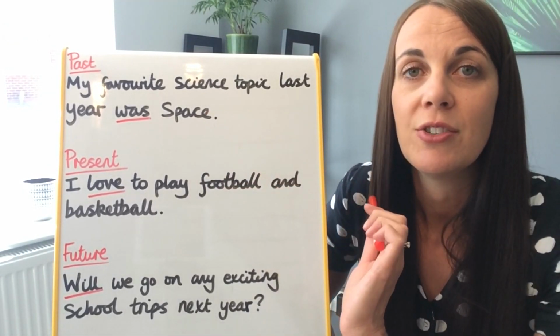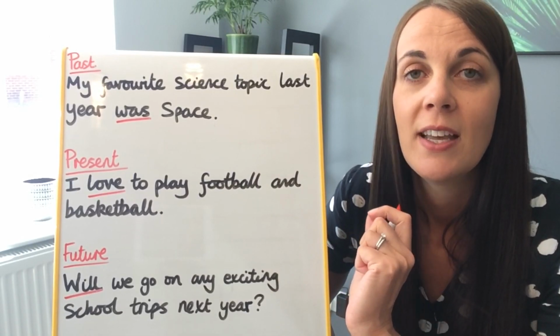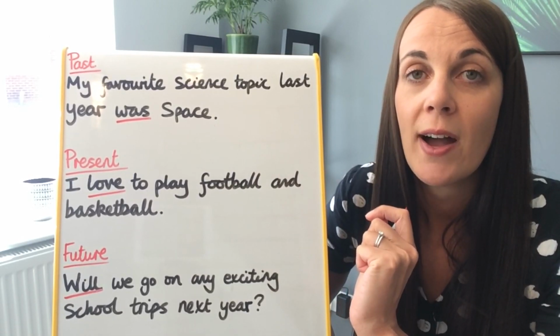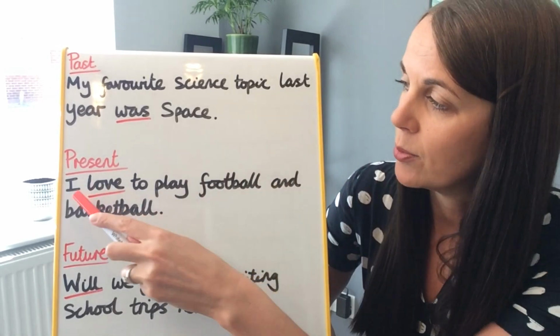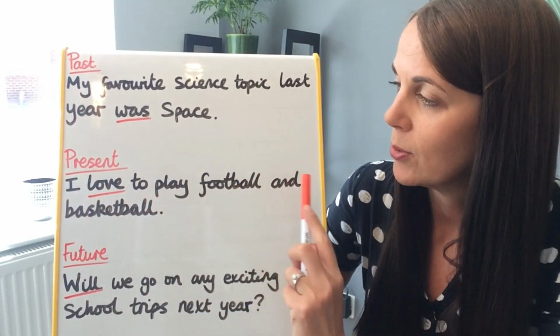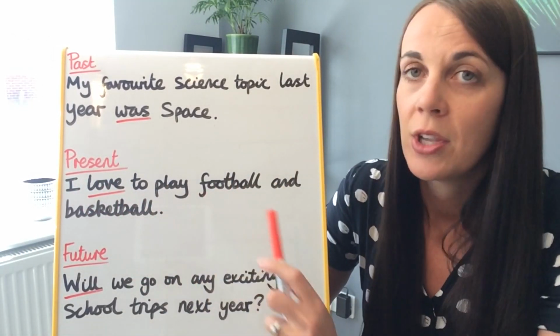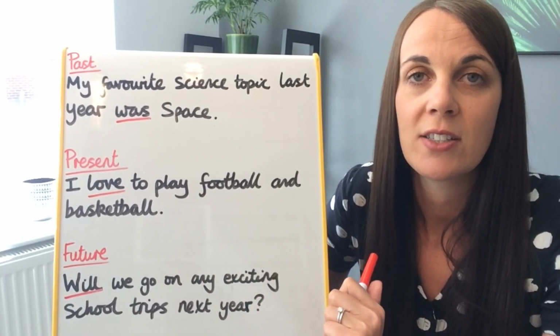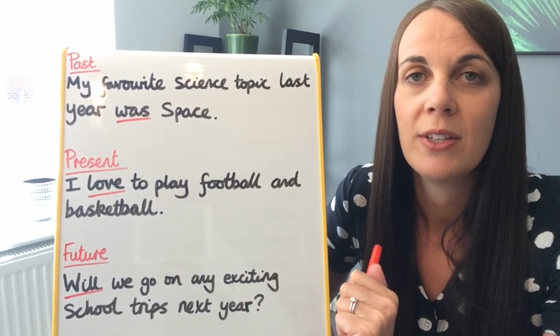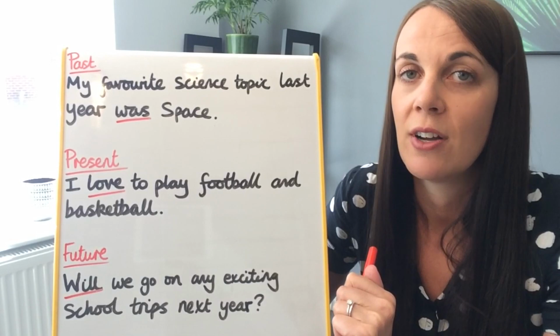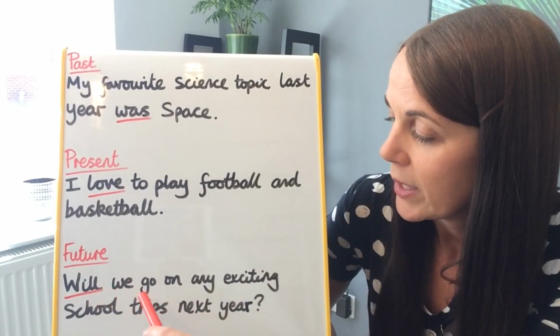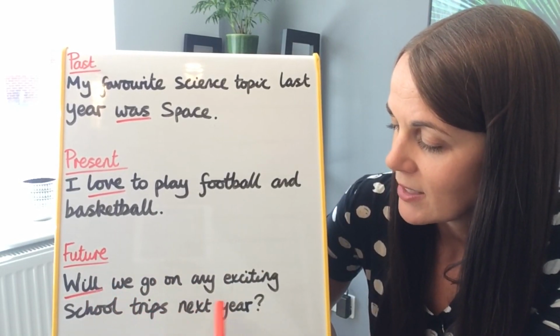You will also need to use present tense to talk about things that are happening at the moment or that are ongoing. For example, I love to play football and basketball. You will also need to use the future tense to talk about things that will happen or to ask questions about the future. For example, will we go on any exciting school trips next year?